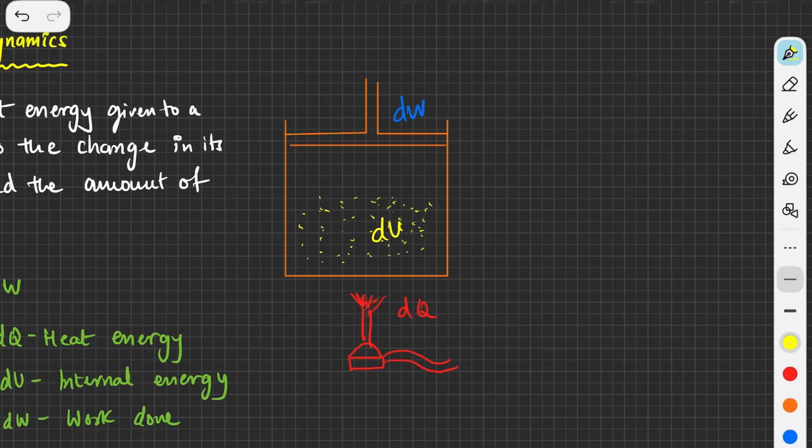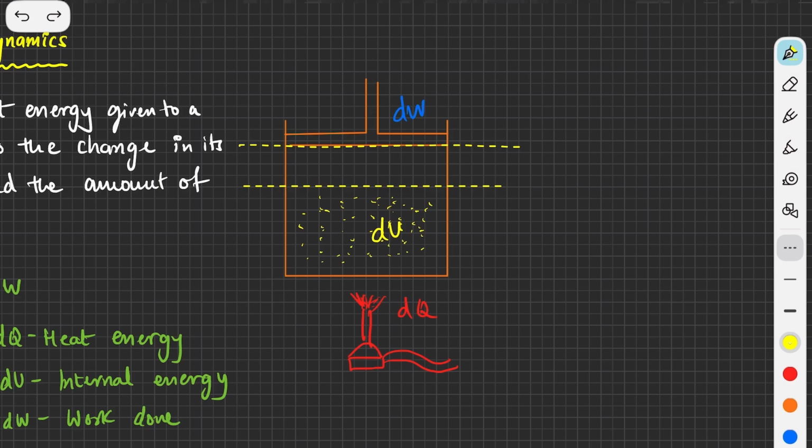Because the piston was earlier at this point and now the piston is at this point, you will find that there is some displacement, and there is force acting on it.